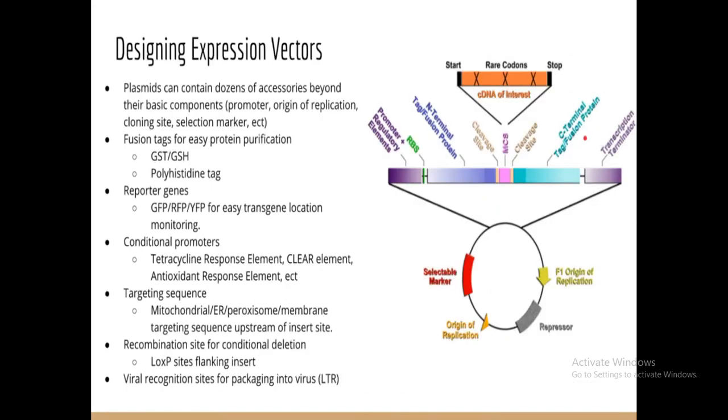Some designing expression vectors are also there. These are examples like N-terminal tag fusion proteins. These are the regions which are present on a plasmid, like selectable markers, origin of replication, repressor, F1 origin. So these are the different origins on the plasmid which have their own specifications in the joining of that plasmid and cloned DNA for further replication in the E. coli.